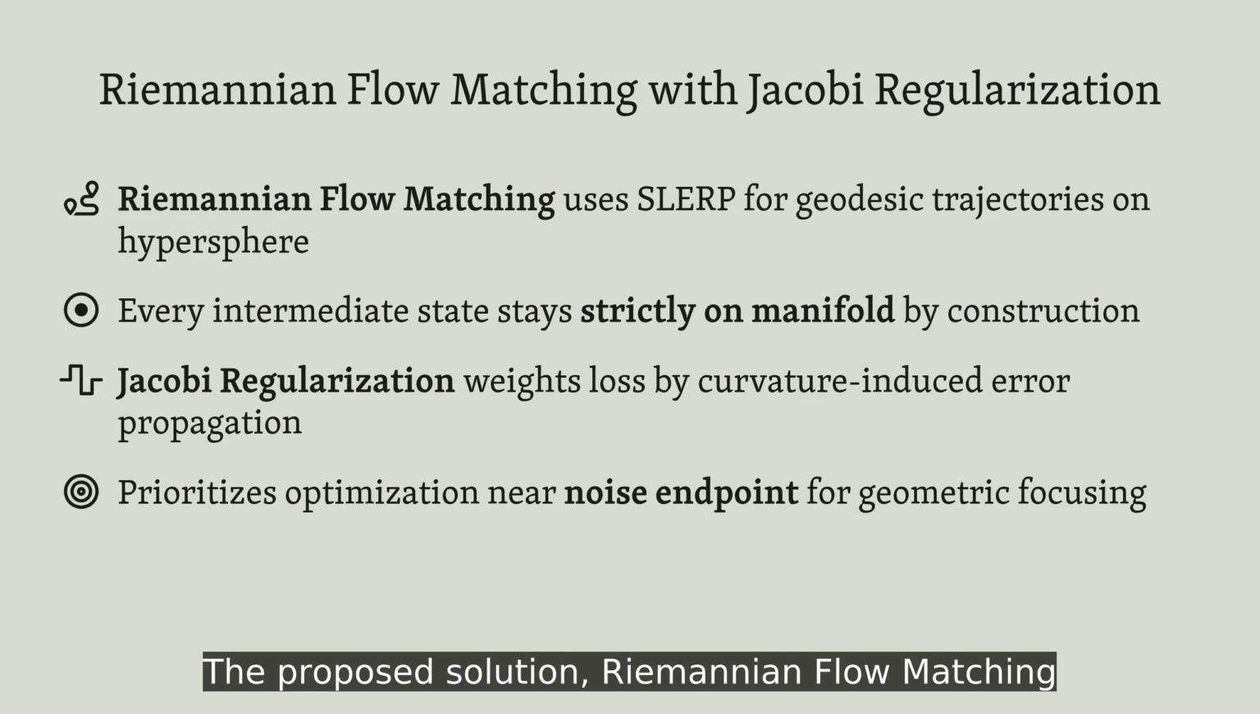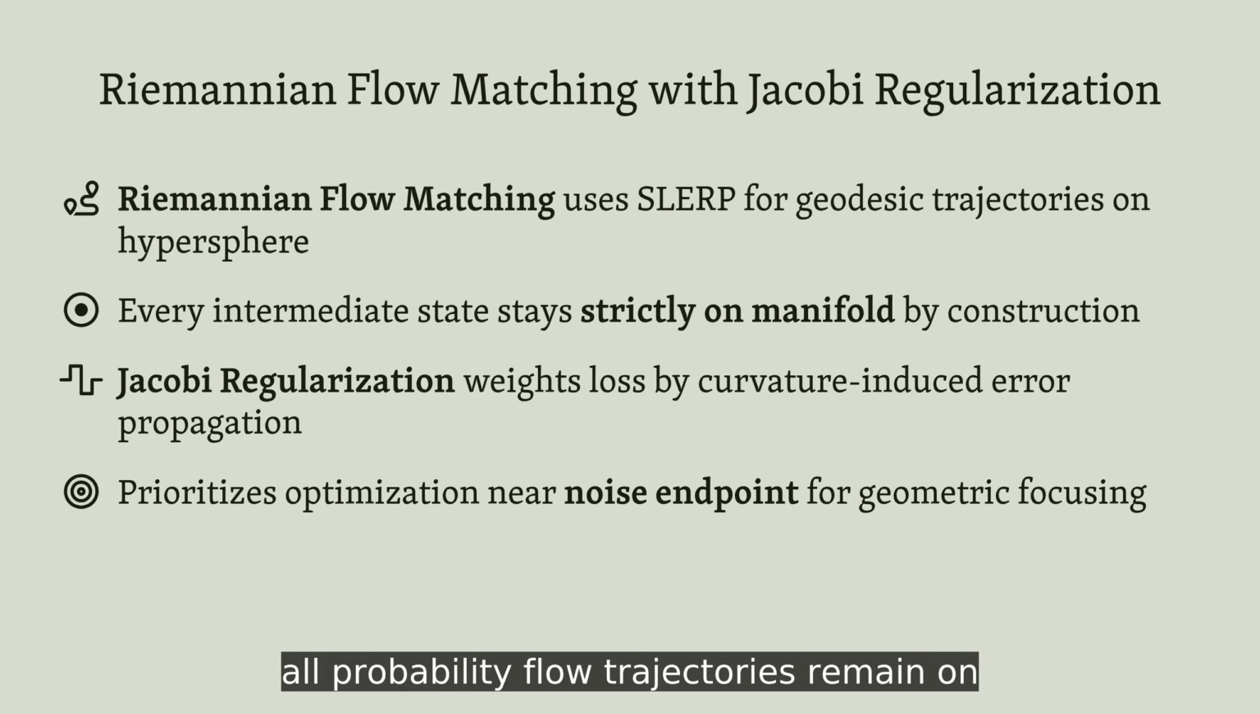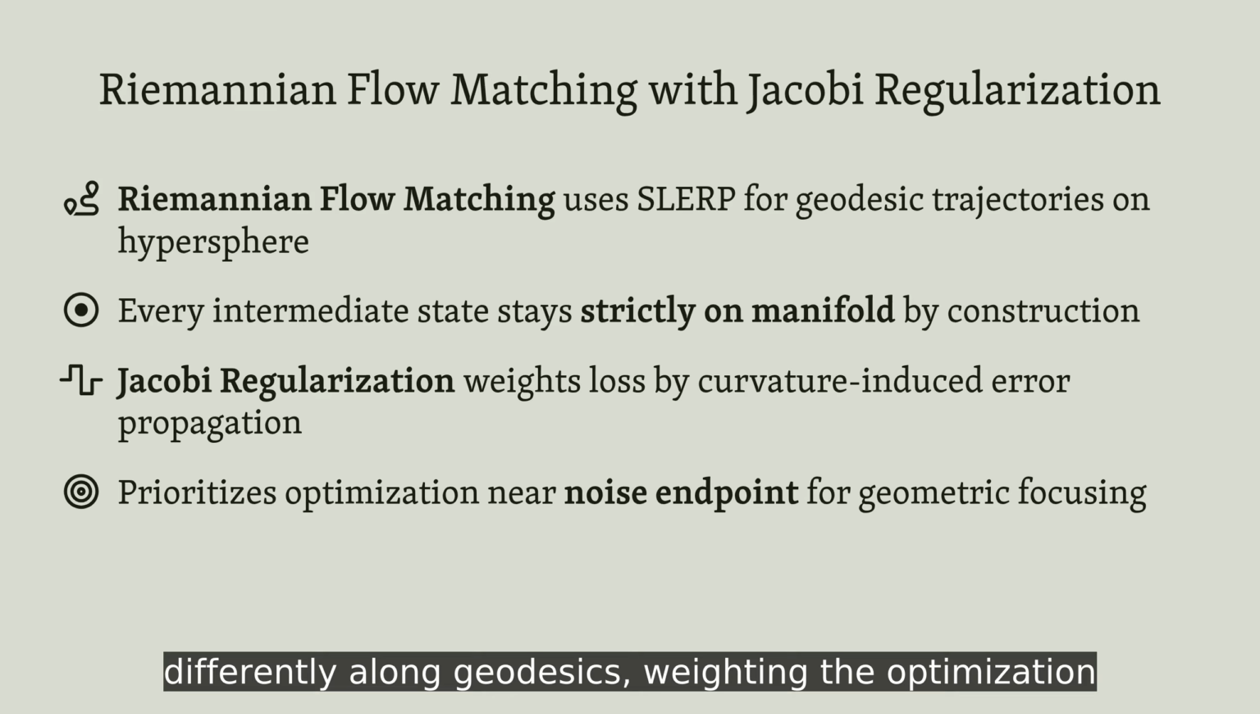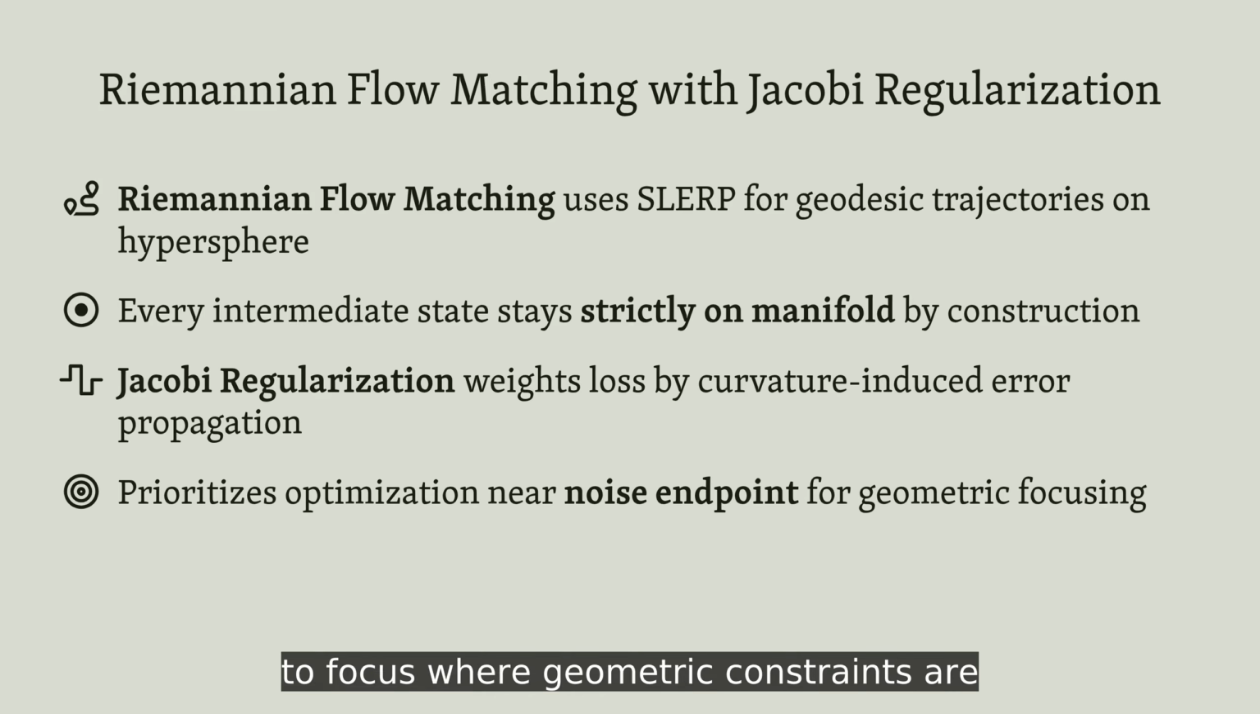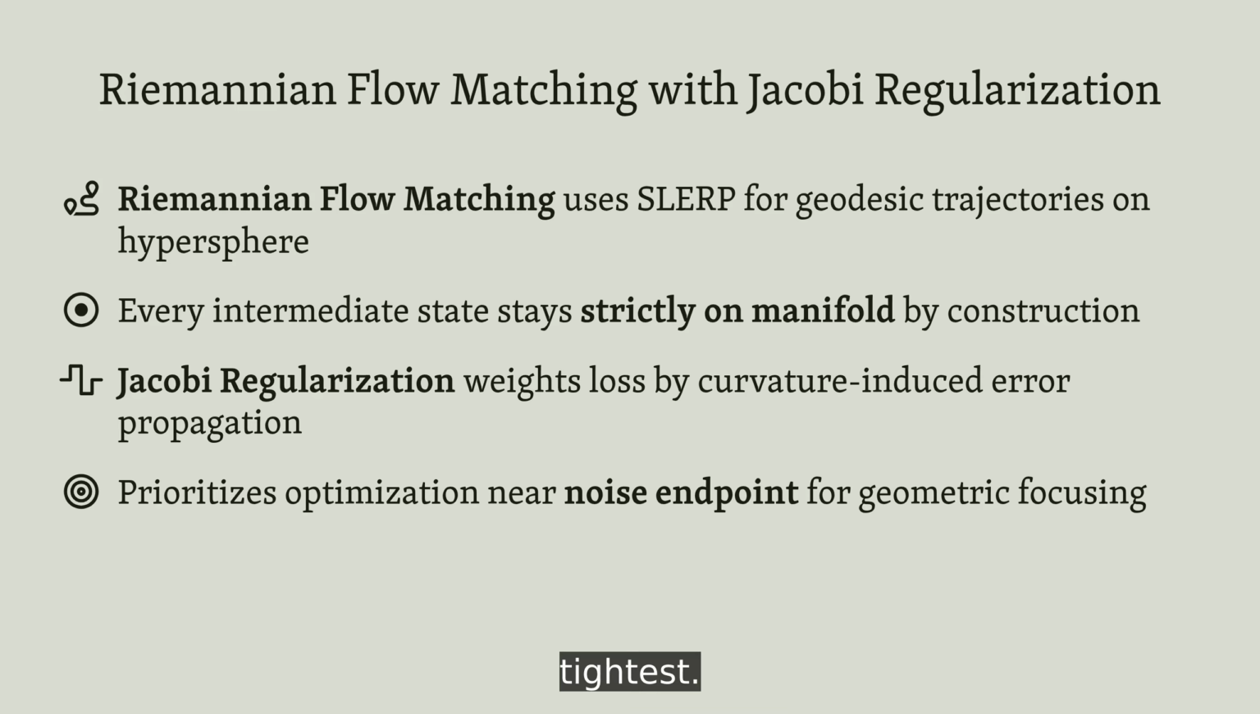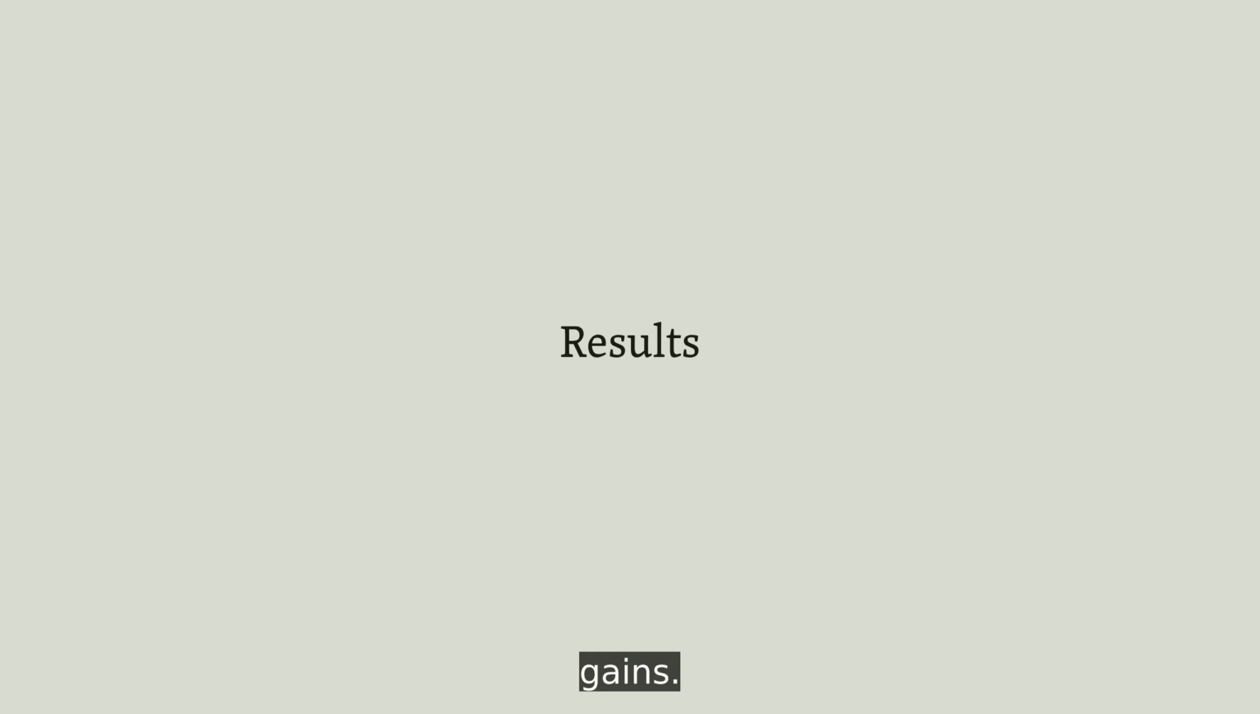The proposed solution, Riemannian flow matching with Jacobi regularization, elegantly addresses both issues. By using spherical linear interpolation, all probability flow trajectories remain on the manifold, eliminating norm collapse entirely. The Jacobi regularization then accounts for how curvature causes errors to propagate differently along geodesics, weighting the optimization to focus where geometric constraints are tightest. This geometric alignment delivers remarkable empirical gains.